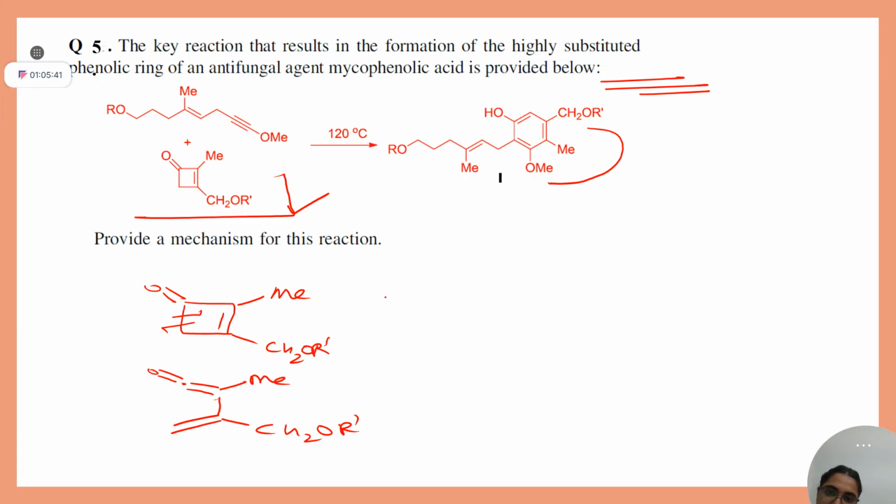Ma'am, this methyl position is correct, that methyl is in between CH2O and. Yes, it is correct. But if we go for the Diels-Alder reaction, as you are saying, I am going through that pathway. You are saying like this, no?